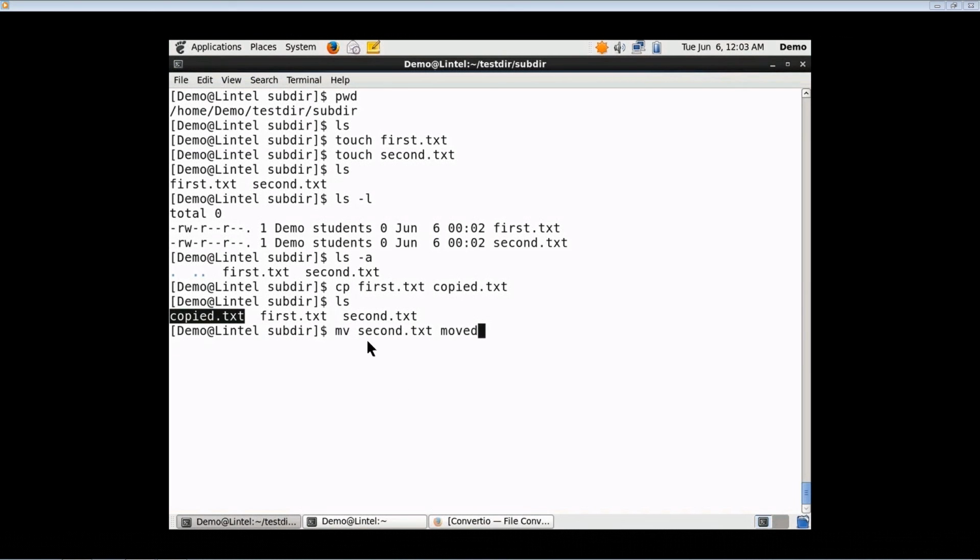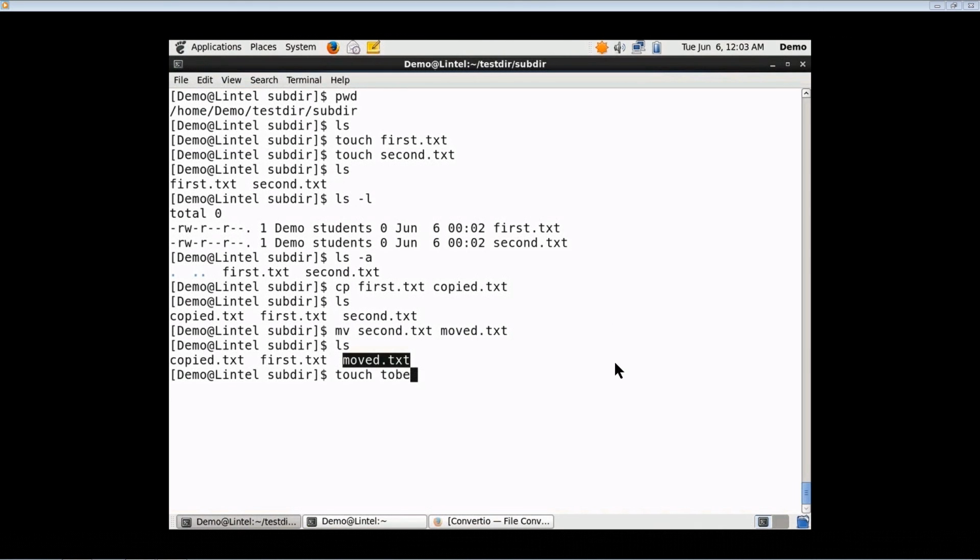mv command will rename this second.txt into some file moved.txt. By issuing ls command, you can see this moved.txt is created and second.txt is now renamed into moved.txt. So, for which we use mv command.